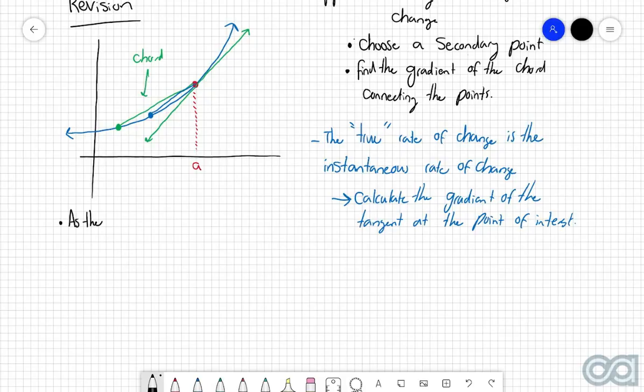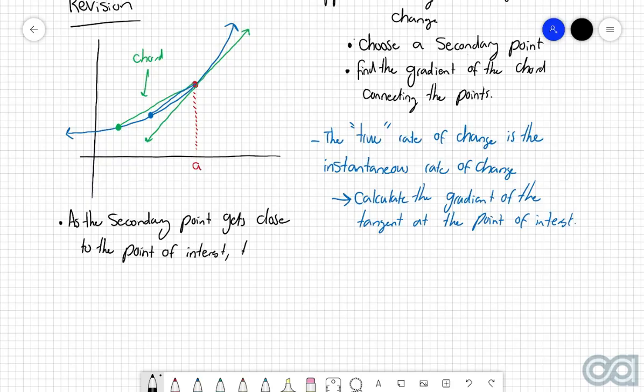As the secondary point gets closer to the point of interest, the average rate of change becomes more accurate to the instantaneous rate of change.